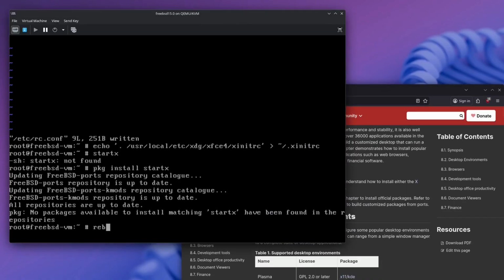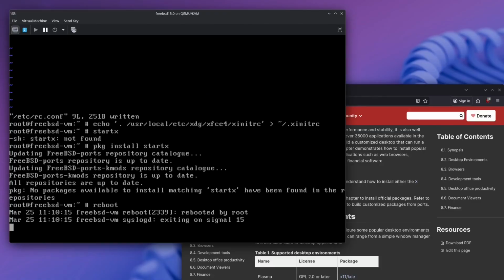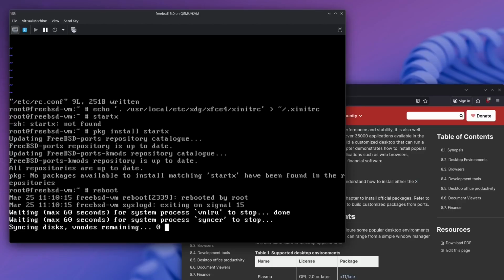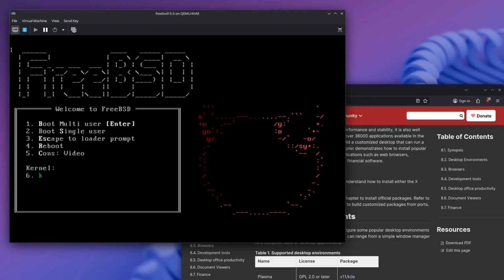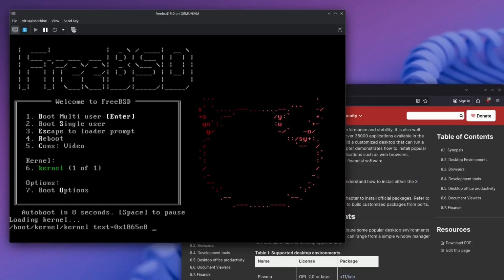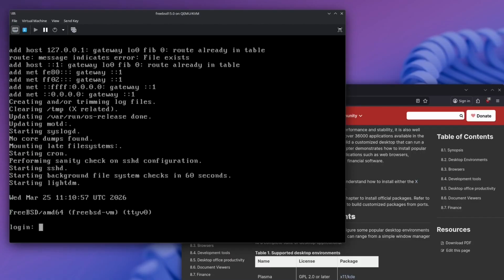Okay, let's try a reboot again. Maybe this will fix the problem. Maybe this will actually work now. Okay, so let's see. Enter. Okay, so back at the login prompt, and I'm not sure what I'm supposed to do here.